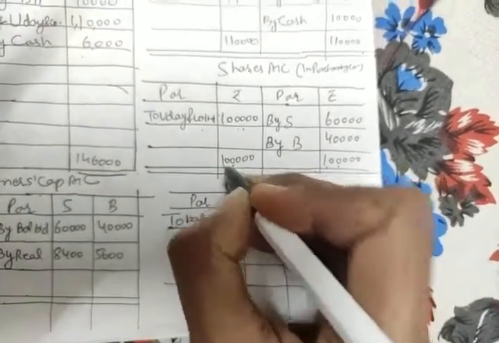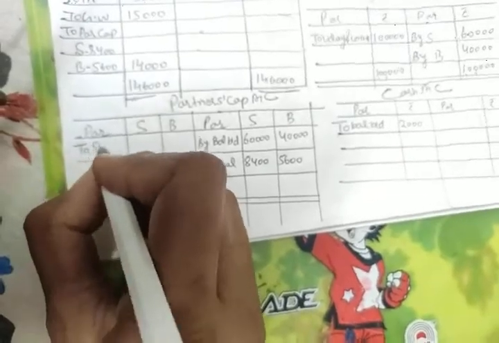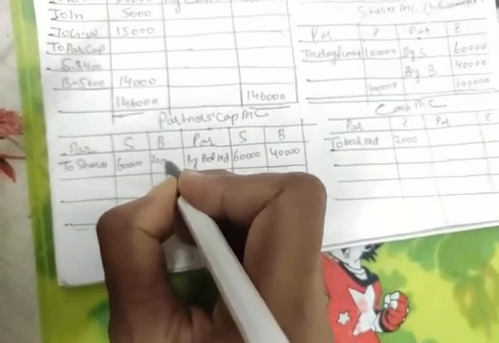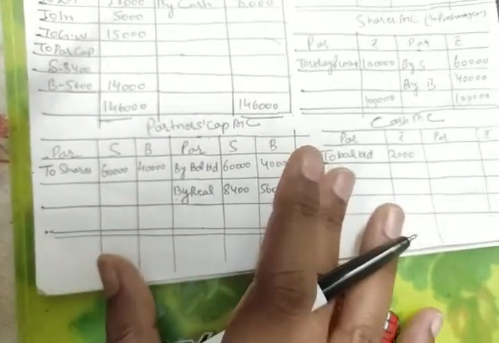Okay, and as we have given shares to the partners, we will make the counter entry in the partners' capital accounts also. To shares account, how much have we given them? To Srinivasan we have given 60,000, and to Baswaraj we have given 40,000. Fine. So shares given, and no other information is given, no profit, no loss, no realization, no reserves, nothing is given in the balance sheet. So we have to close the partners' capital account now.